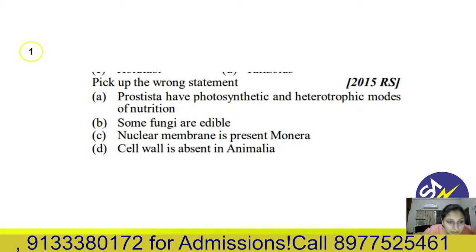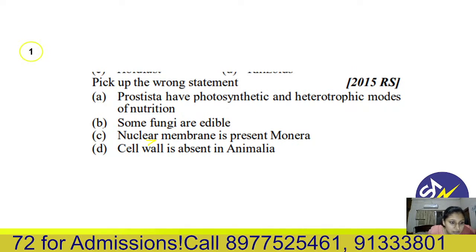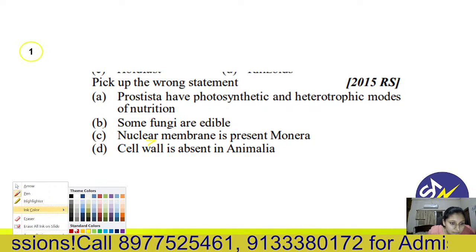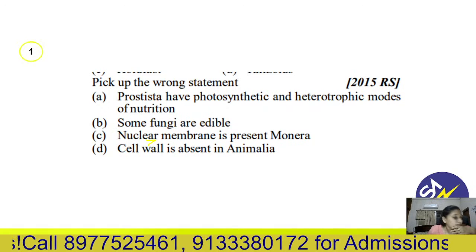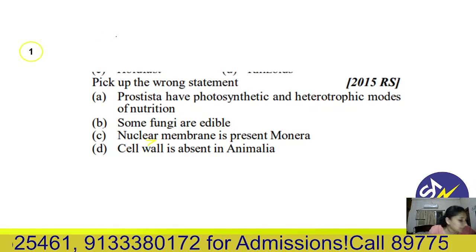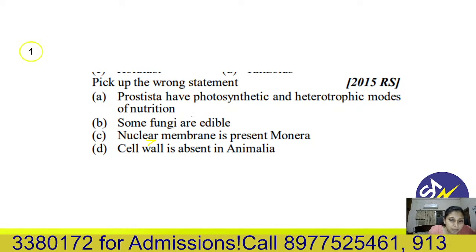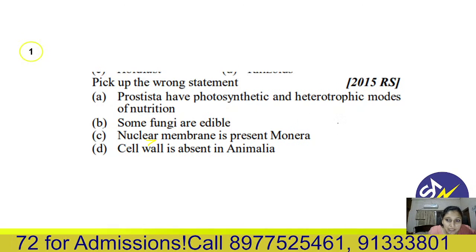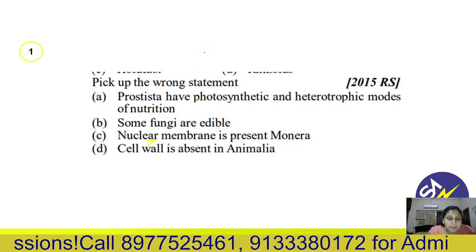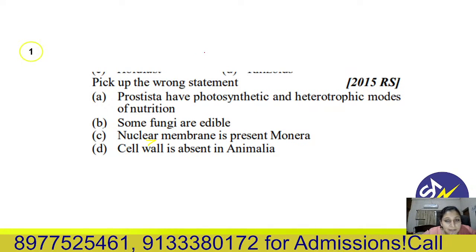First question, answer number 1, please. Everyone. Wrong statement here. Protista have photosynthetic and heterotrophic mode of nutrition. Yes, that's right, because chrysophytes and dinoflagellates are photosynthetic.